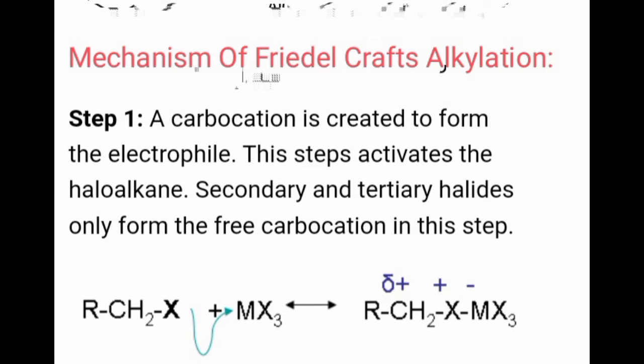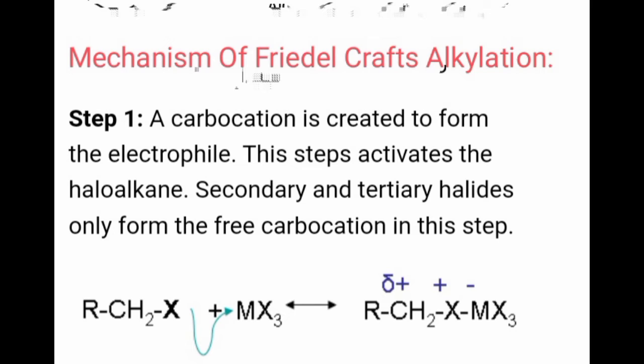It starts from RCH2X, that means an alkyl halide, with MX3, which will be AlCl3 or it may also be FeCl3, the electron deficient species.